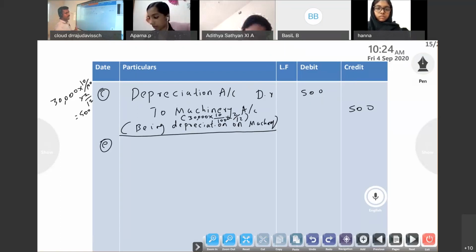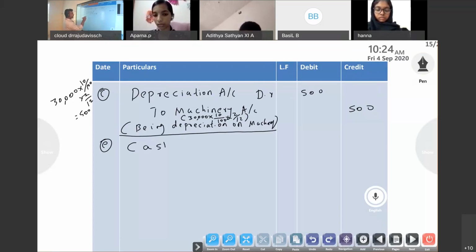So 2,000 we have to get. Out of that, he gave 60 paisa in a rupee, which means 60%. Out of 2,000, we got 60% only. Remaining is bad debt. So what is the journal entry? Suppose cash received from Rahul, then that is a case. But 40% bad debt. So what is the entry?